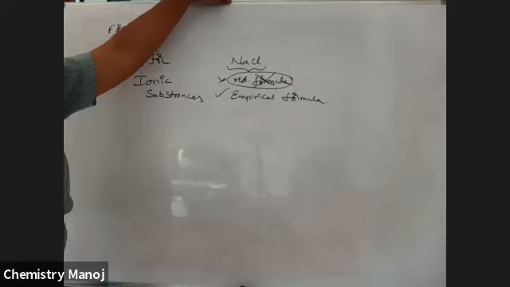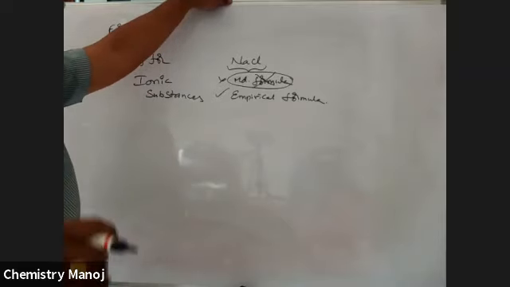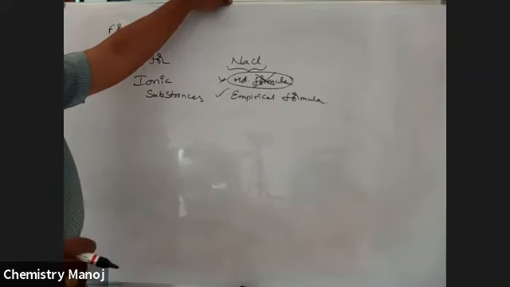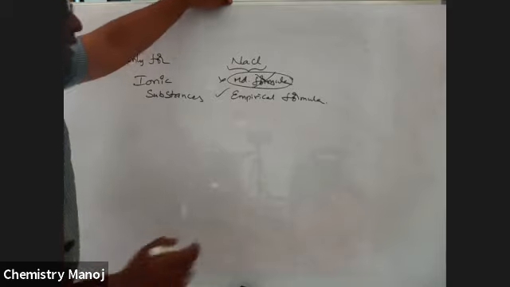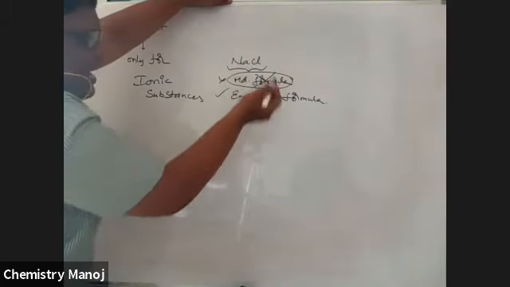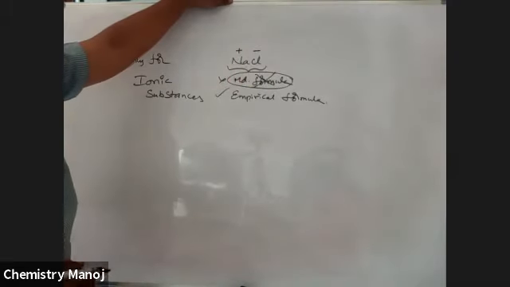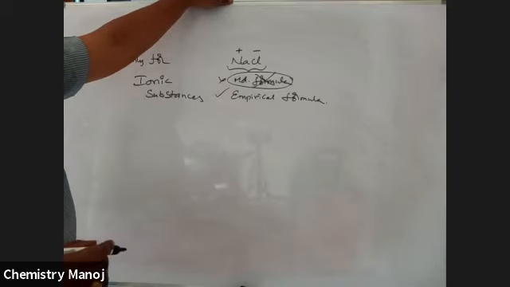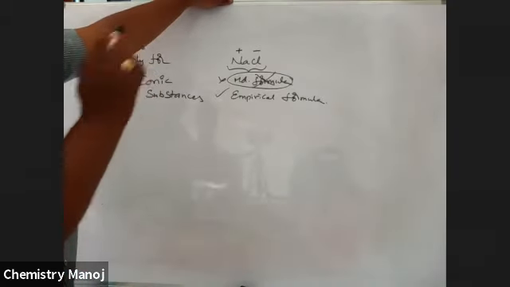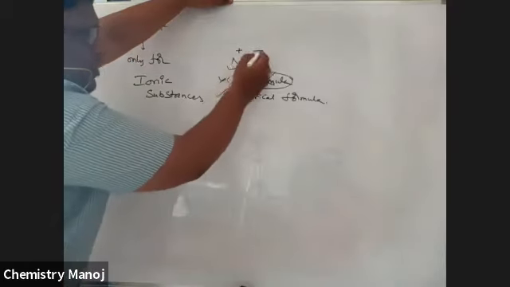So now I am going to ask, what is the formula for sodium chloride? That is NaCl. Does NaCl contain atoms or ions? It is Na plus ion and Cl minus ion, oppositely charged ions. So ions are participating in the formula.